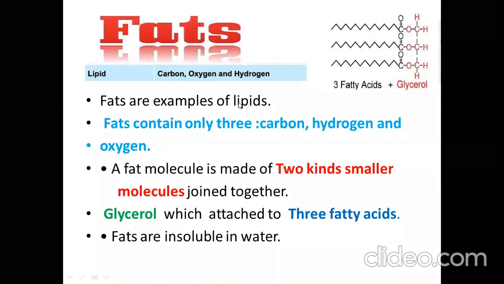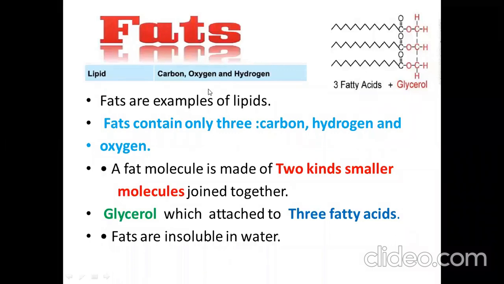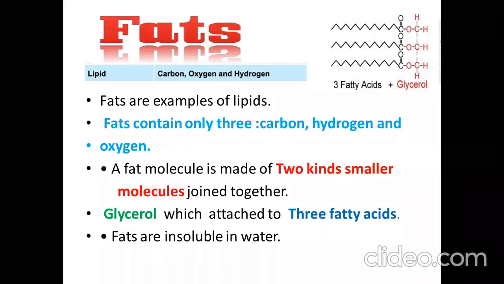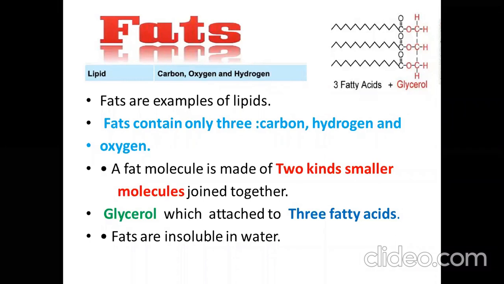Fats also form a waterproof layer for skin. In your skin, there is also adipose tissue. That layer of adipose tissue also prevents heat loss from your body and water loss from your body, because fats are insoluble in water.